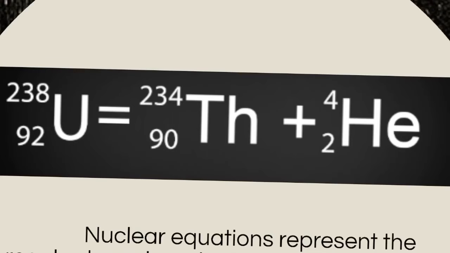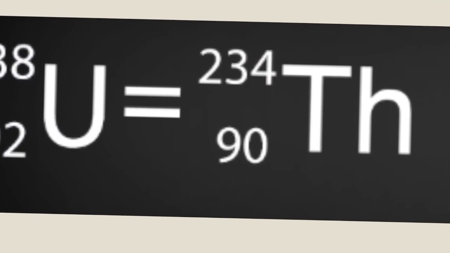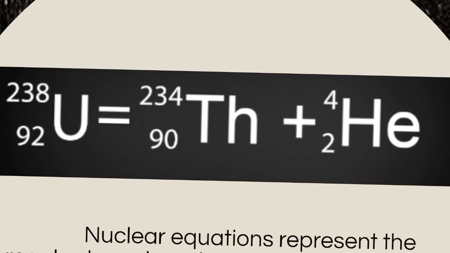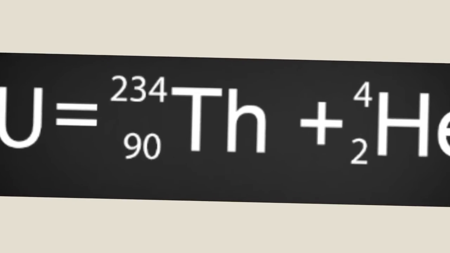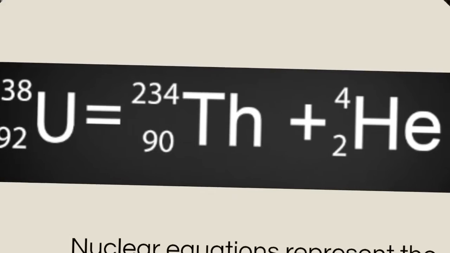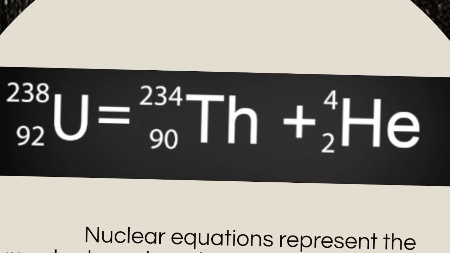So here, for uranium we have 92, thorium 90, and helium 2. So 234 plus 4 of helium would result in 238, and 2 for helium and 90 for thorium would result in 92. But in this process, we are talking about radioactive decay.